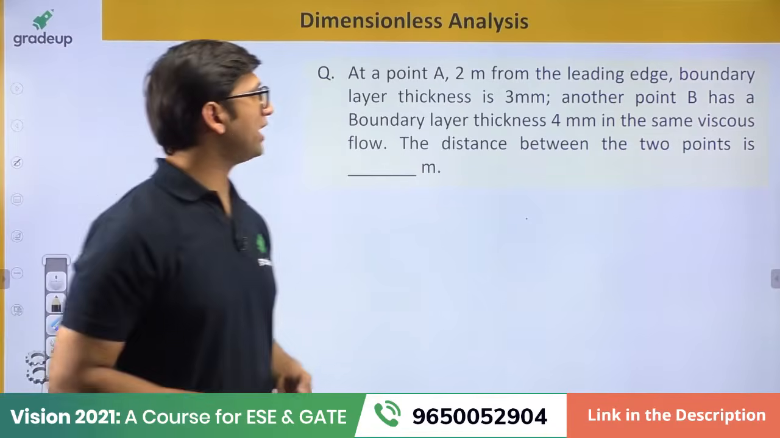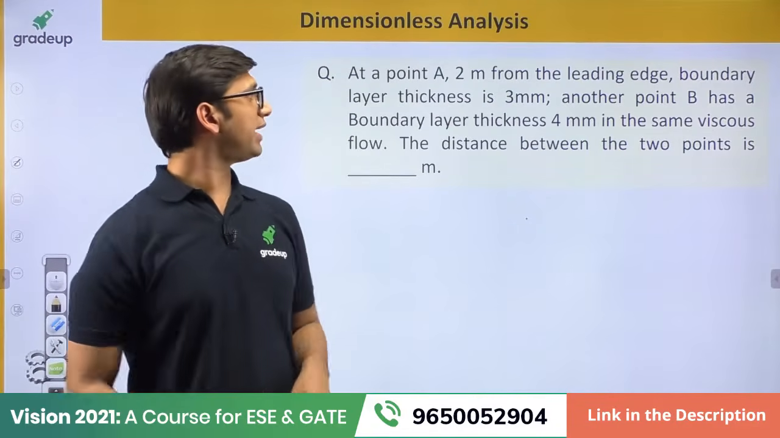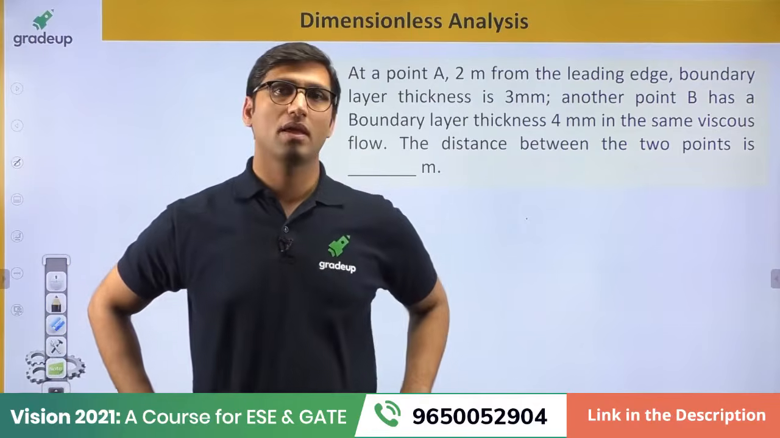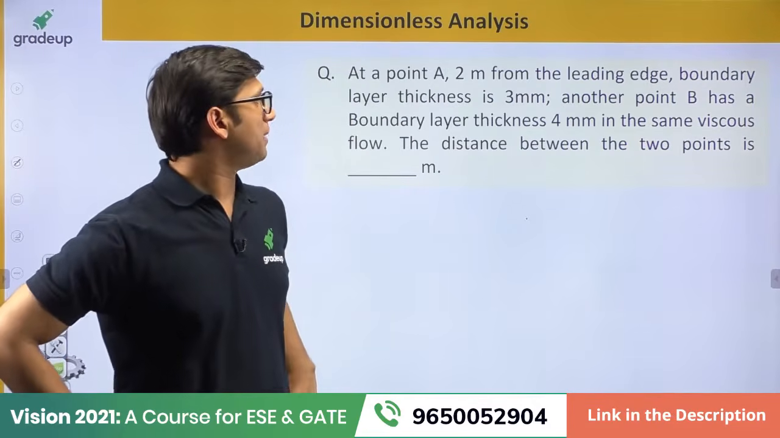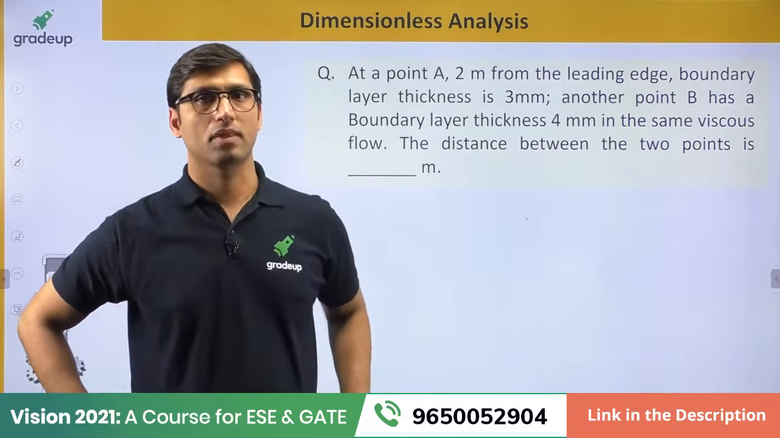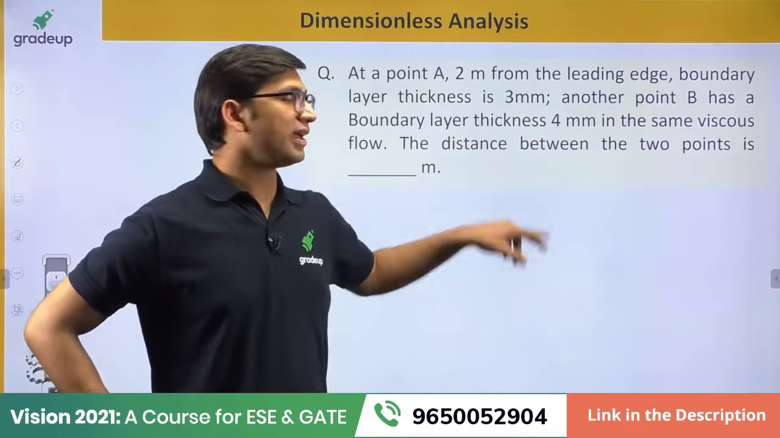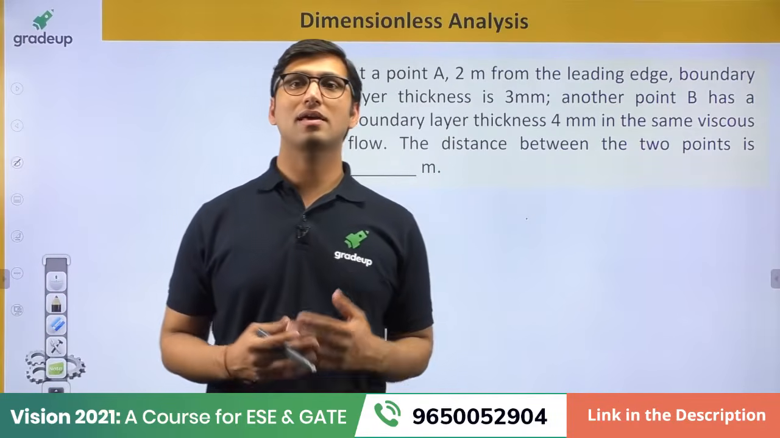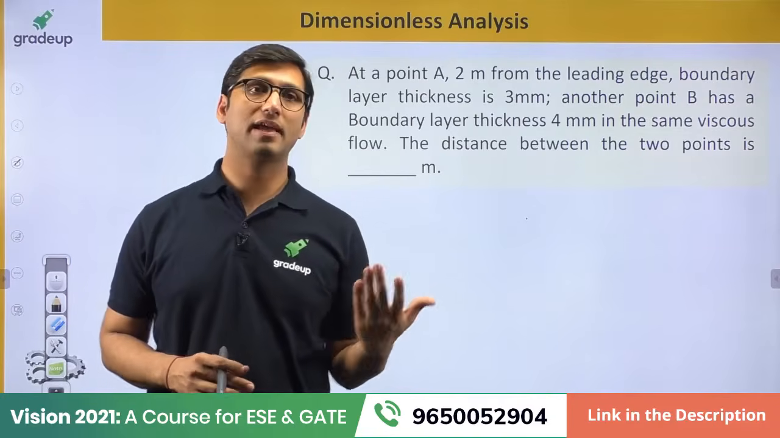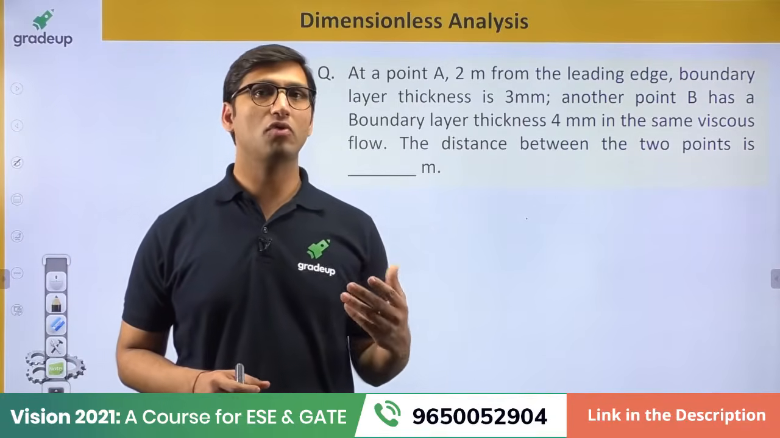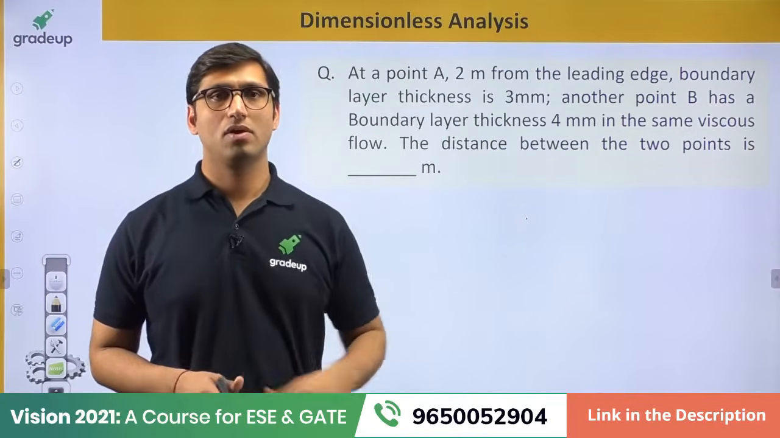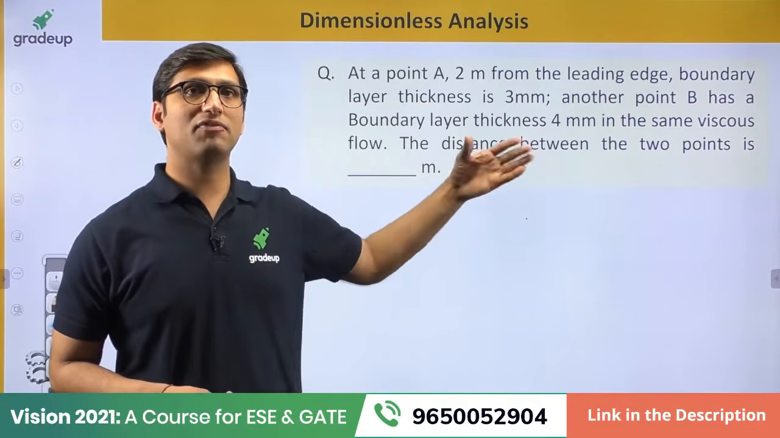Next question: at a point A, which is 2 meters from the leading edge, the boundary layer thickness is 3 mm. Another point B has a boundary layer thickness of 4 mm in the same viscous flow. The distance between the 2 points is? It is a conceptual question from the boundary layer thickness concept again. Now you have to figure out whether the flow is laminar or turbulent. Is there any hint given for that?